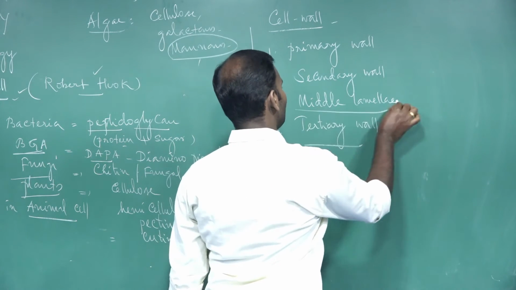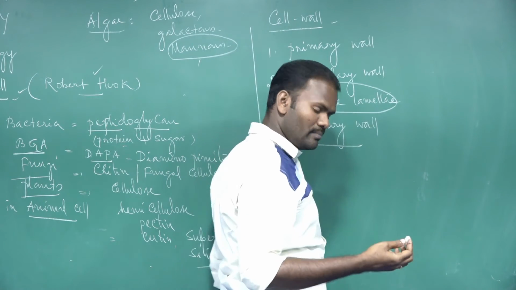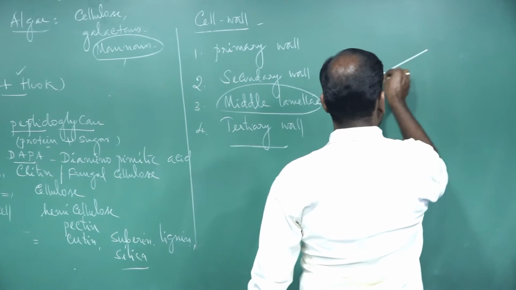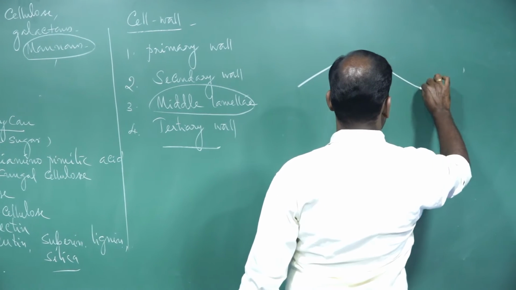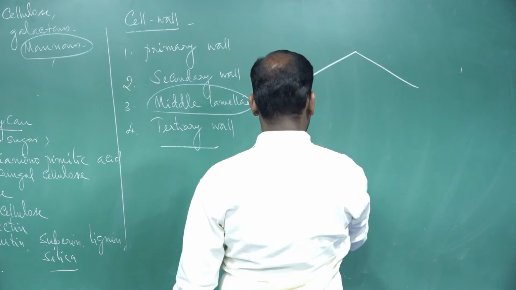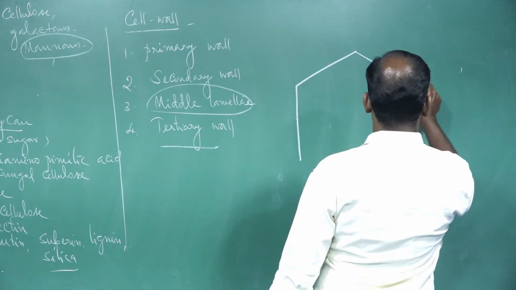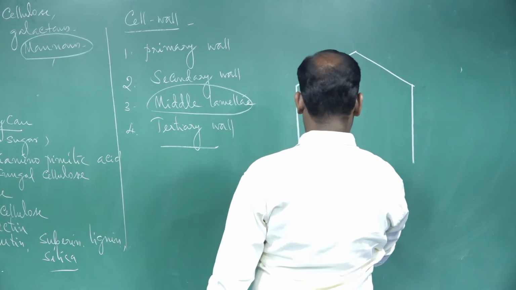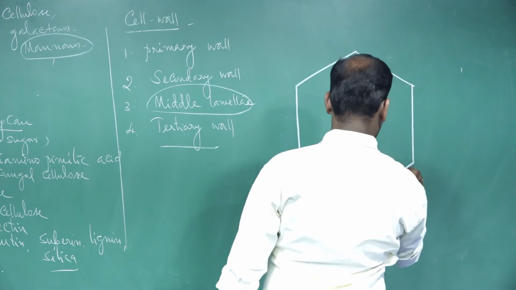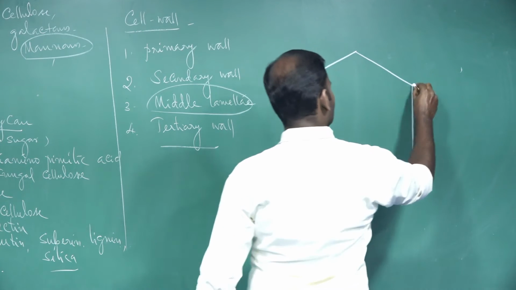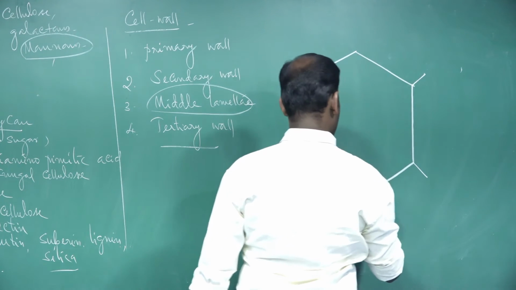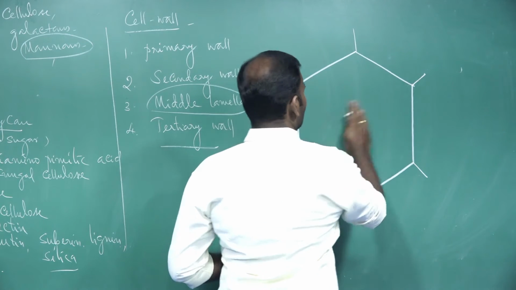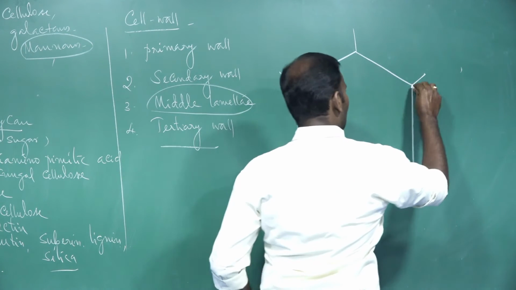The first one is the middle lamellae. It is better to understand with a diagram. Here it is a cell.